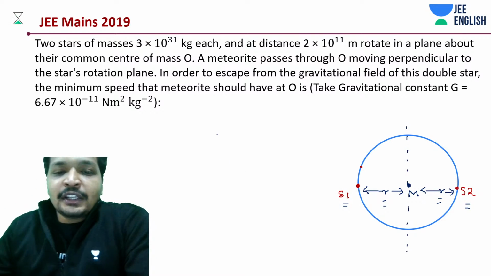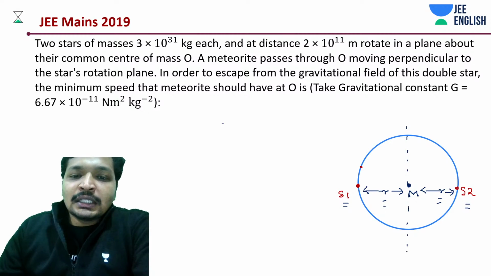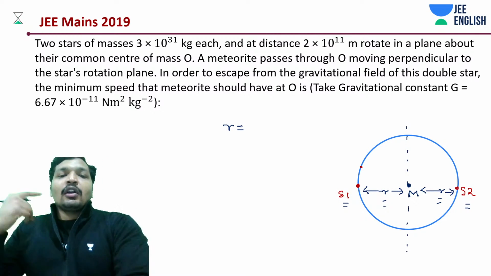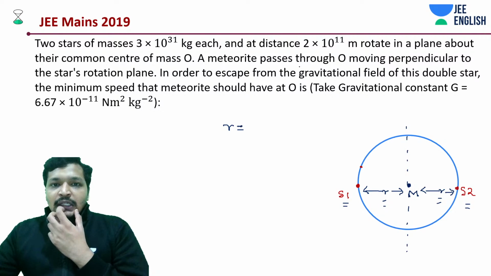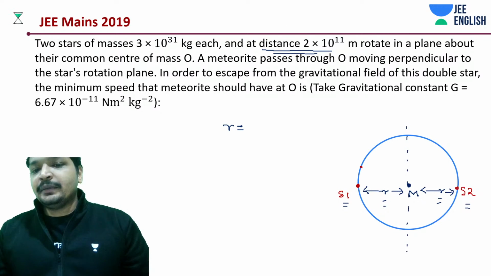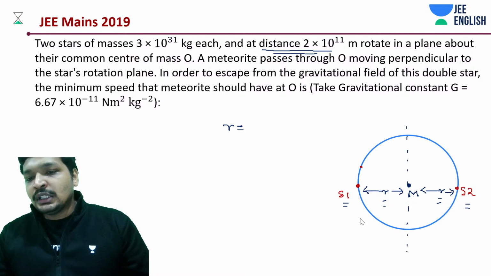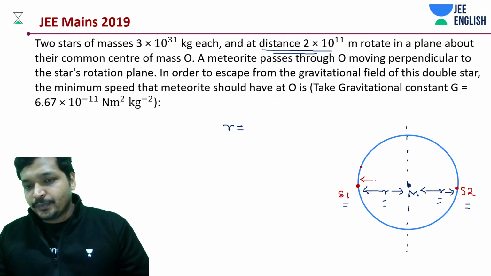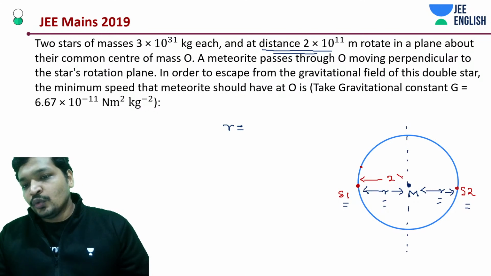Okay, so first of all, let's understand something. What is the distance between the meteoroid, the radius of that orbit? The distance between the stars is 2 into 10 to the power 11 meters.